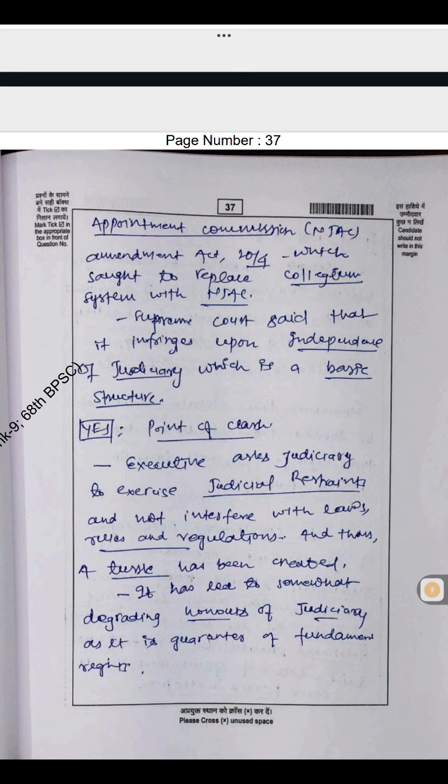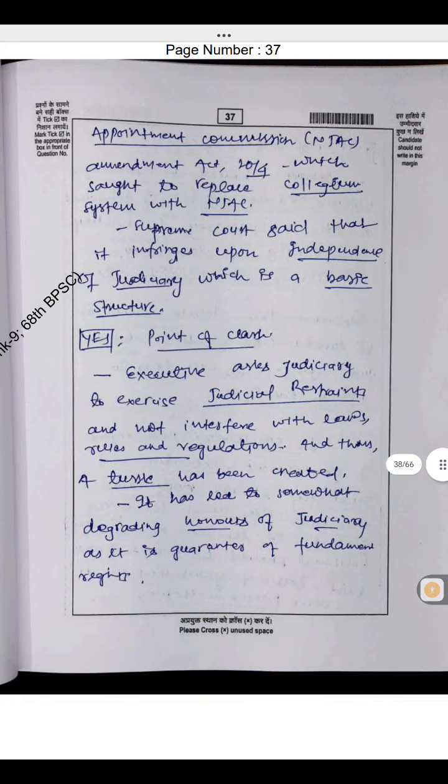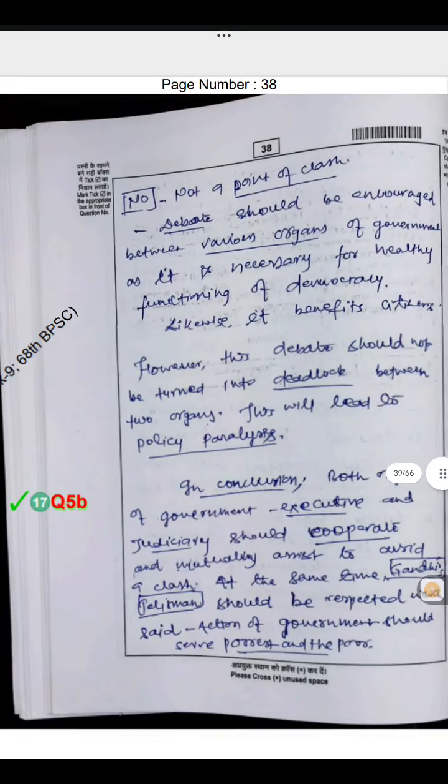Yes, point of clash. The executive tells the judiciary to exercise judicial restraint and not intervene with laws, rules, and regulations, and thus a tussle has been created. It has led to somewhat degrading the honor of the judiciary as the guarantor of fundamental rights.